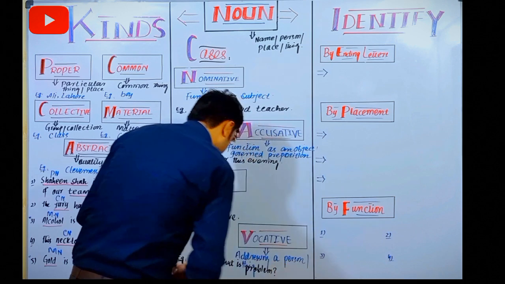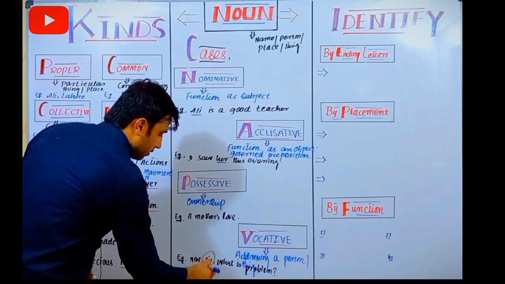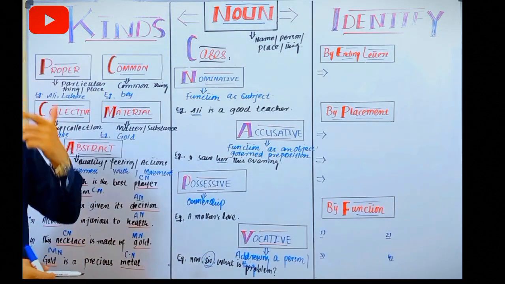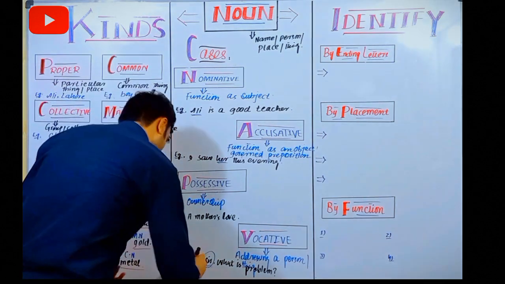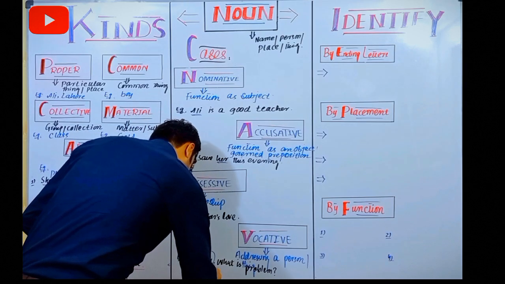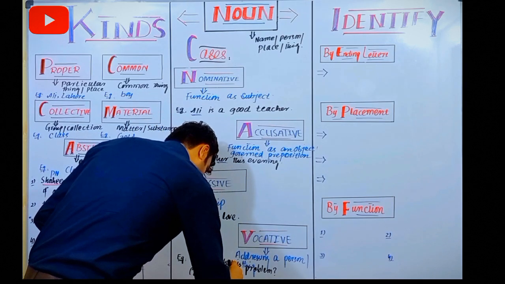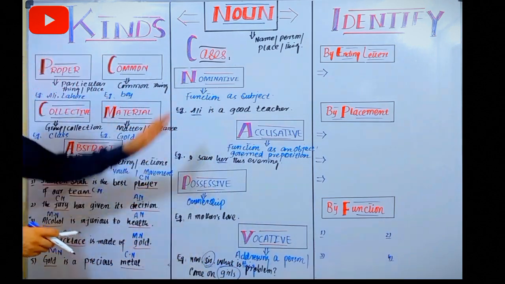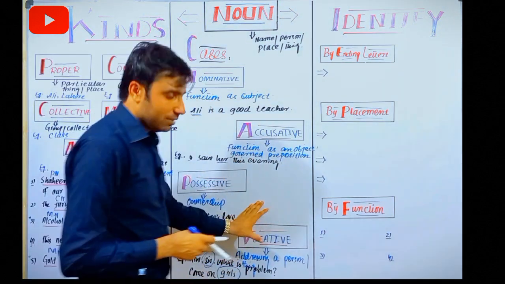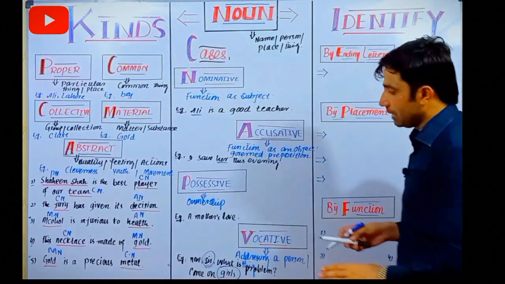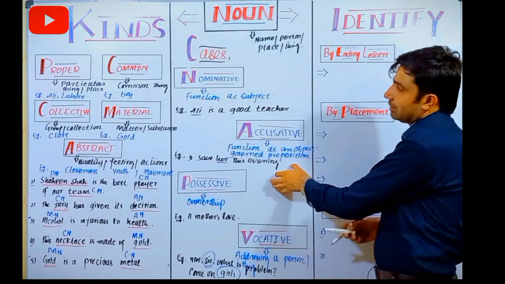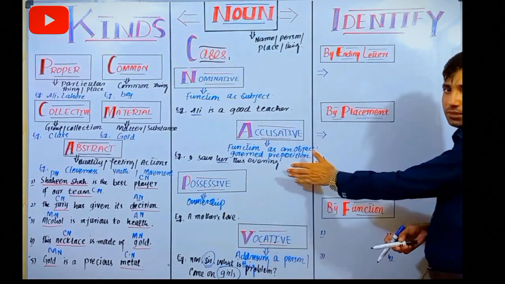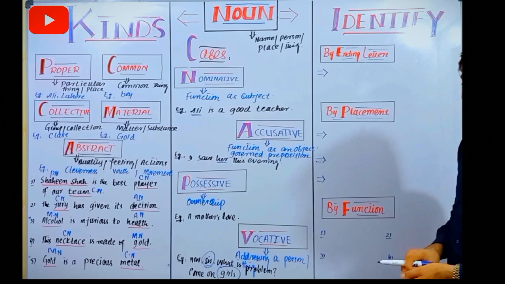Now look here, this "sir", simply we are addressing to sir, this is vocative case. Or for instance, we can say here, "Come on, girls." This is "come on girls." Now look here, "girls" is your vocative case. These are your cases of noun, and these are very fundamental for your competitive exams. So simply you have to focus on these examples of cases and learn more and more examples, and then you can easily grab your position in any competitive exam.